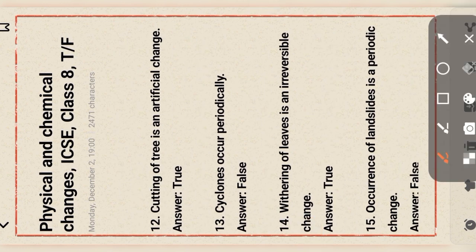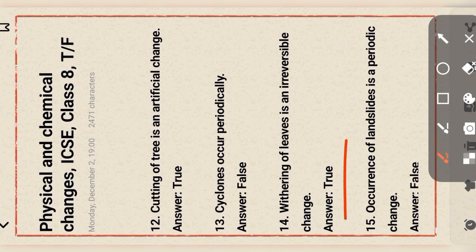Cyclones occur periodically. This statement is wrong. It is an irregular process. Next question. Withering of a leaf is an irreversible change. This statement is true. Occurrence of landslides is a periodic change. This statement is false. It is an irreversible change.